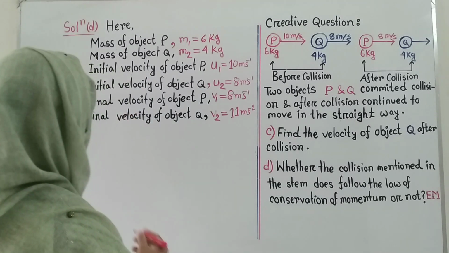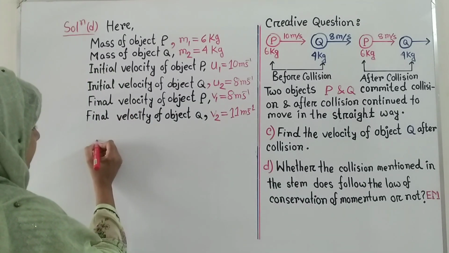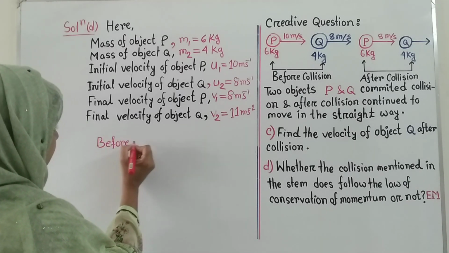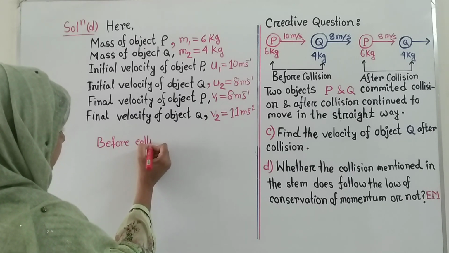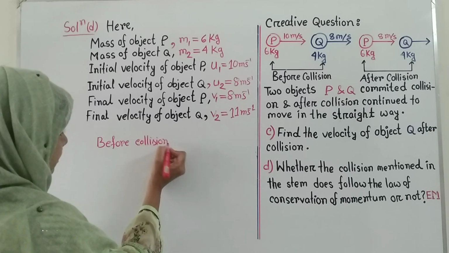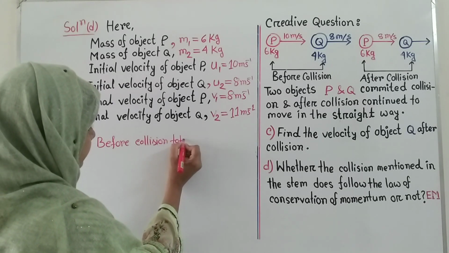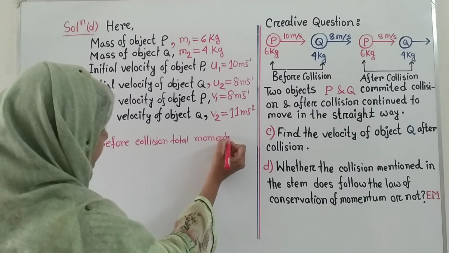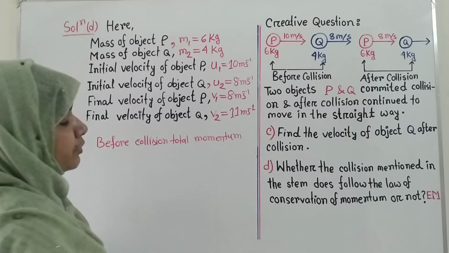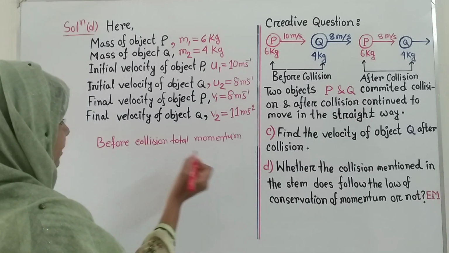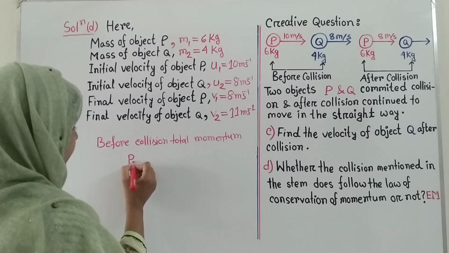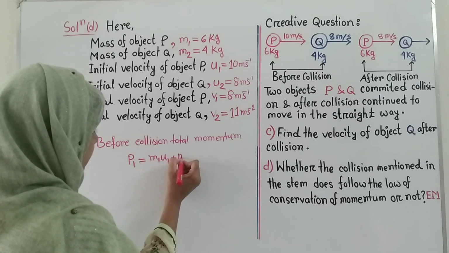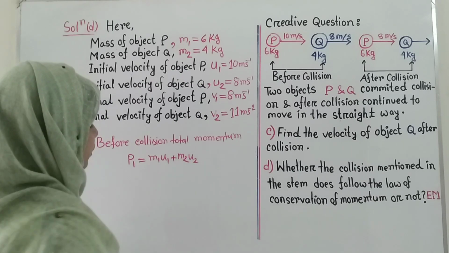Now, before collision, total momentum. If we denote it by P1, then we write that P1 is equal to m1 u1 plus m2 u2.